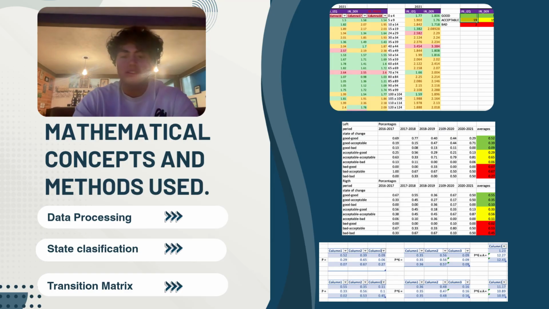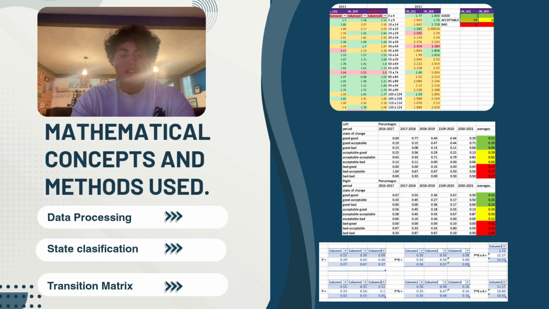So now, the mathematical concepts and methods used. First, we organize the IRI data from the left and the right lane in Excel. To simplify the analysis, we group the data into 0.5 consecutive observations. Next, we classify each group into one of three pavement conditions: good, acceptable, or bad, based on the IRI values. After the classification, we calculate the transition probabilities between states using data from different years.